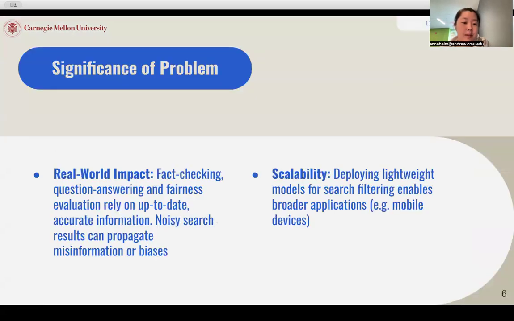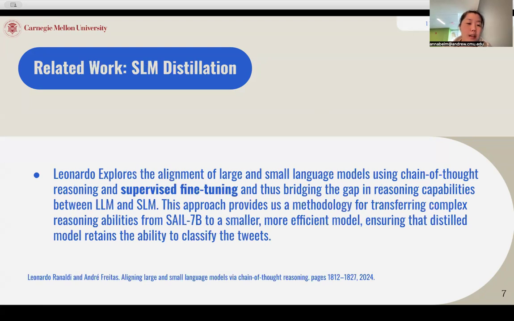The significance of the problem is, first, real world impact. Fact-checking, question answering, and everything rely on up-to-date information. Second, scalability. Deploying lightweight models for search filtering enables broader applications. In the related work, we have seen that from large language model to small language model distillation, supervised fine-tuning can move the complex reasoning abilities from the bigger model to a smaller model. So we are going to do that.